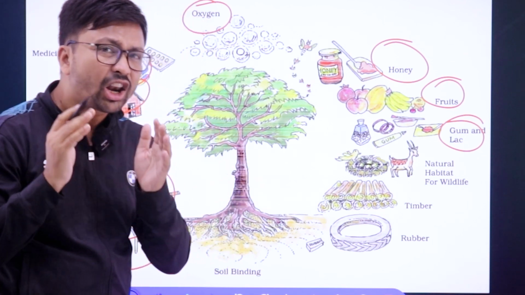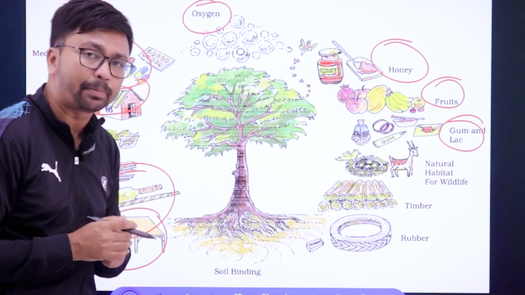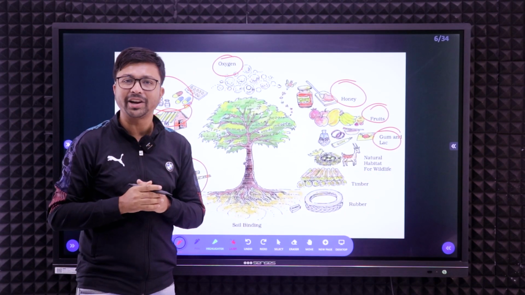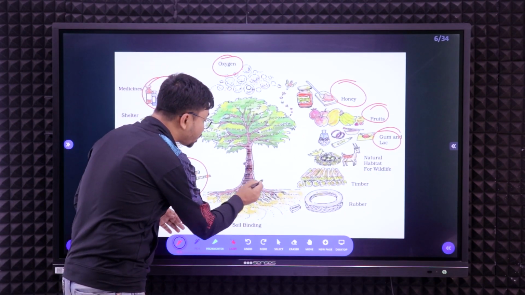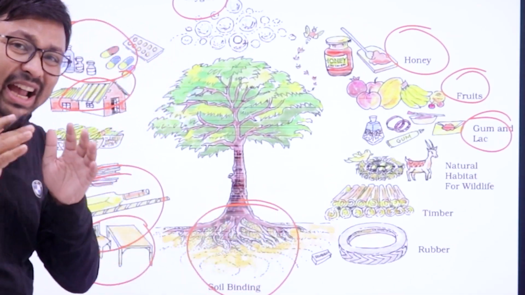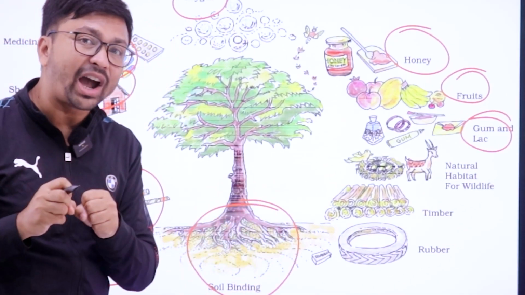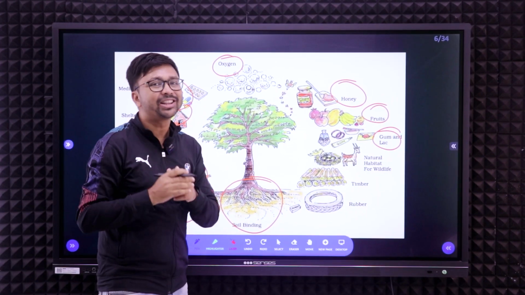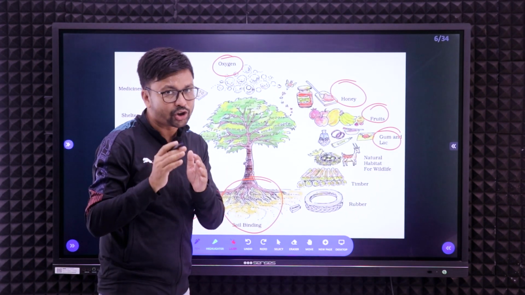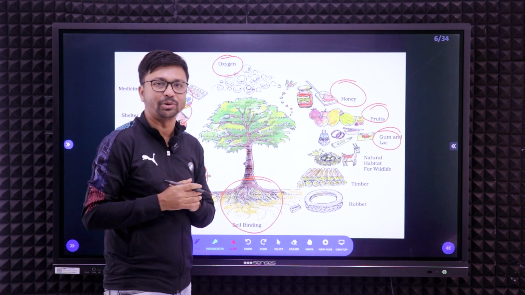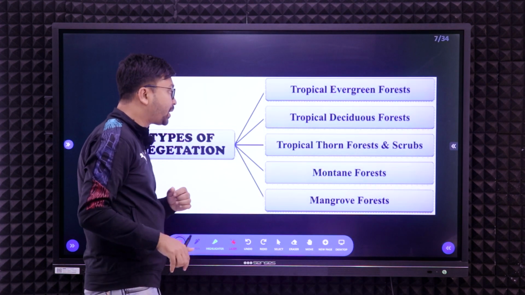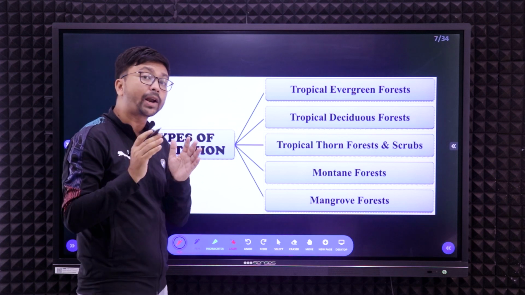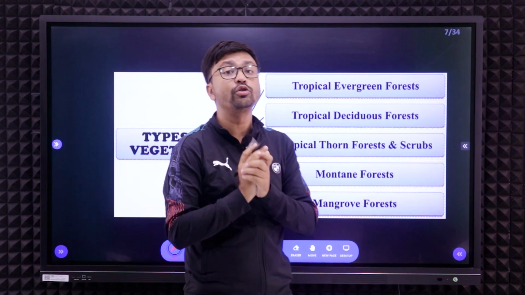For all those purposes we require natural vegetation. And the ecologically most important part is that it supplies oxygen, it keeps our environment clean, as well as the roots of the plants. The roots of the plants help to hold the soil tightly, so there will be less chances of soil erosion, and when there will be less chances of soil erosion, we can control the flood also.